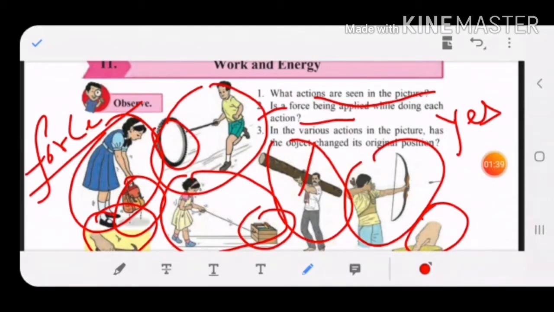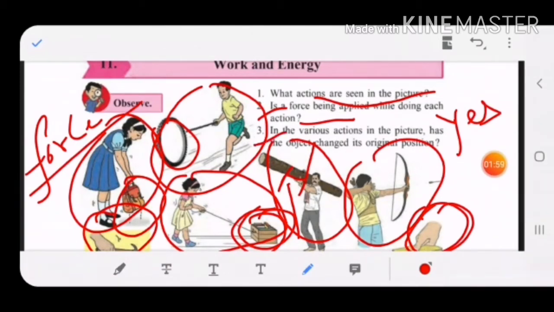This girl also is applying a force to drag that carton of box. This person also is applying a force to carry that log of wood from the ground. This person is also applying a force to press the sponge. So yes, force is being applied.